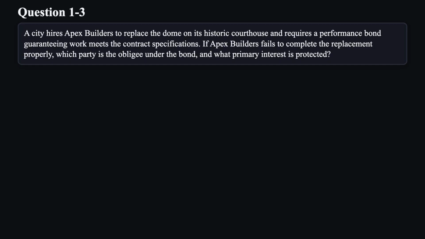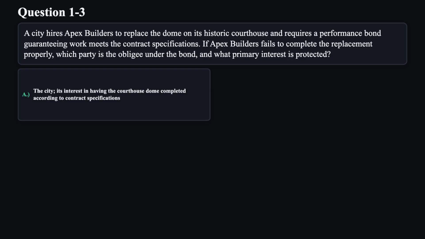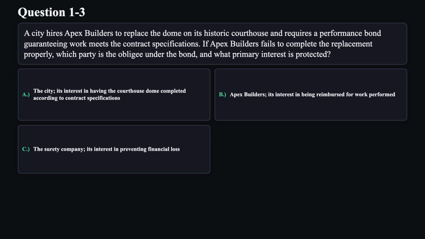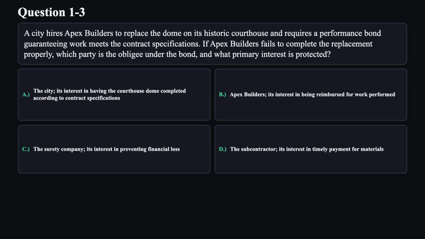Question 3. A city hires Apex Builders to replace the dome on its historic courthouse and requires a performance bond guaranteeing work meets the contract specifications. If Apex Builders fails to complete the replacement properly, which party is the obligé under the bond, and what primary interest is protected? A. The city, its interest in having the courthouse dome completed according to contract specifications. B. Apex Builders, its interest in being reimbursed for work performed. C. The surety company, its interest in preventing financial loss. D. The subcontractor, its interest in timely payment for materials.